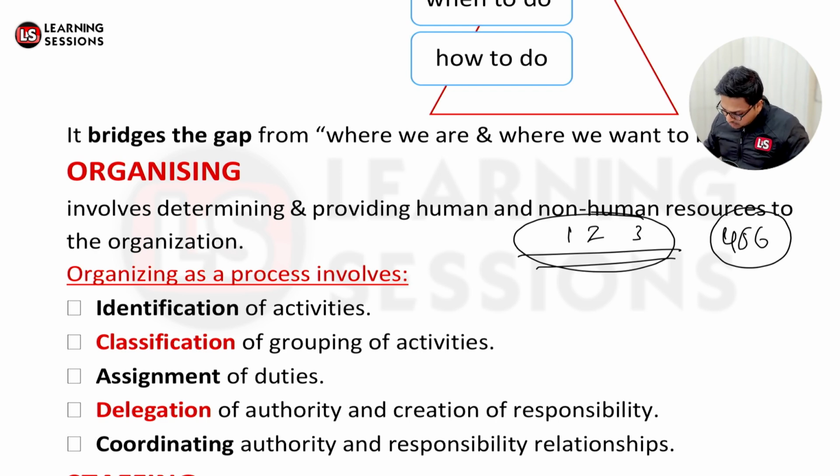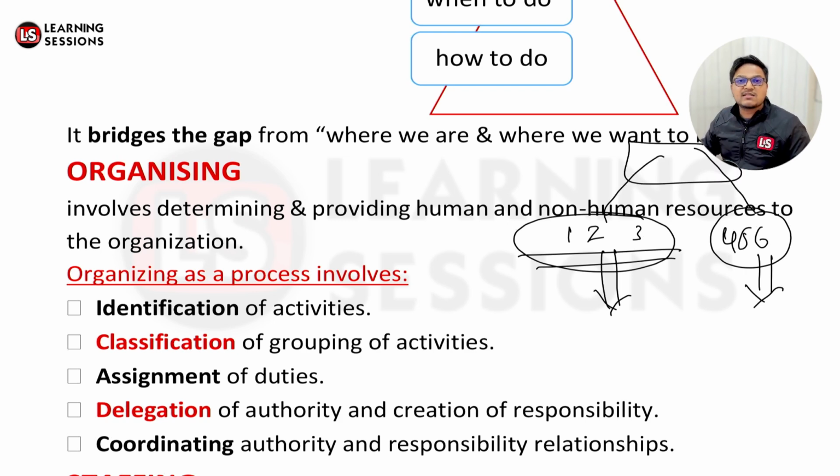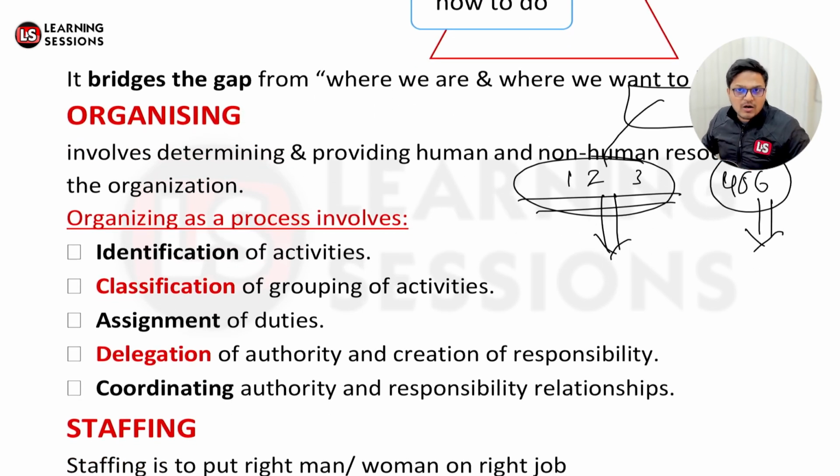Now after we have organized and grouped those tasks, we'll be assigning those tasks to some person. We'll be delegating to some person. Why will we be delegating? Because we want the person to have the authority to execute the task, and moreover the person must have the responsibility related to the same, right? And further, once we have delegated the tasks, it would be related to coordinating authority, that is, who will be looking ahead to see that they are doing the task in the right manner or not. That's actually related to organizing. All these things come under organizing.